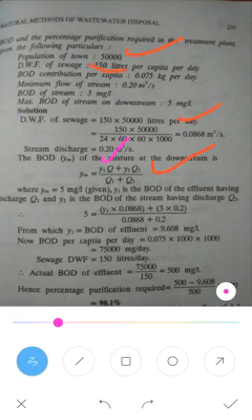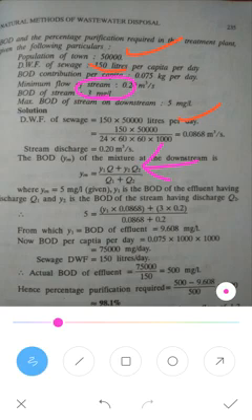Next, q1 is the discharge of the sewage dry weather flow, which we have just determined, so put q1 as 0.0868. That is the discharge of the sewage water. Next is q2 and y2. So what is y2? y2 is the BOD of the stream, which is given as 3 mg per liter, so you write it.